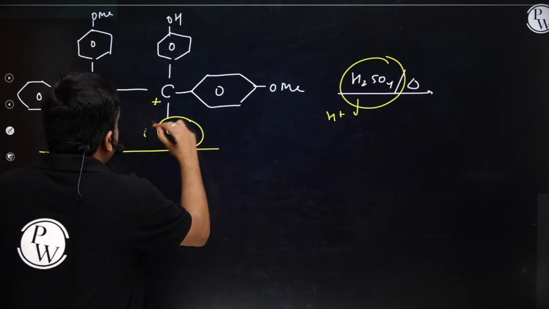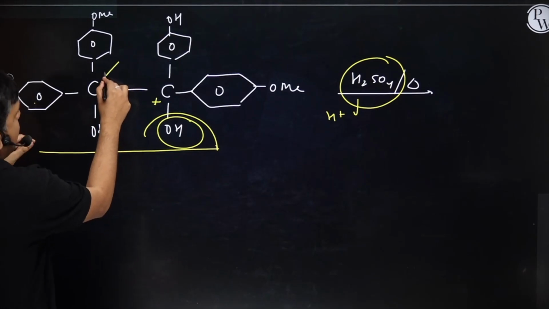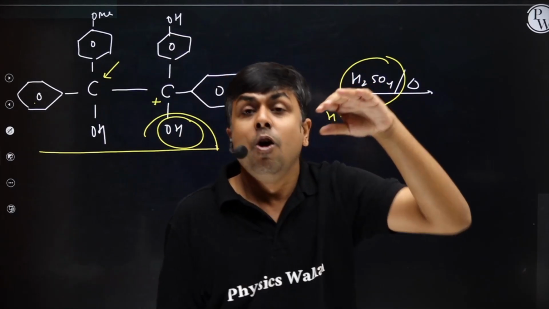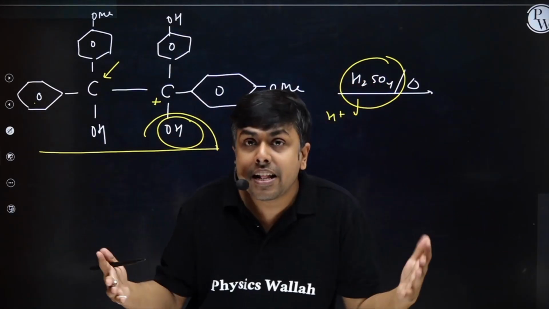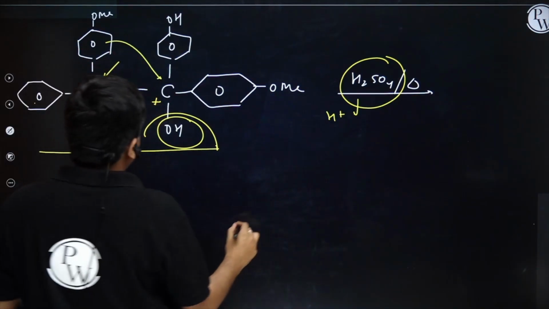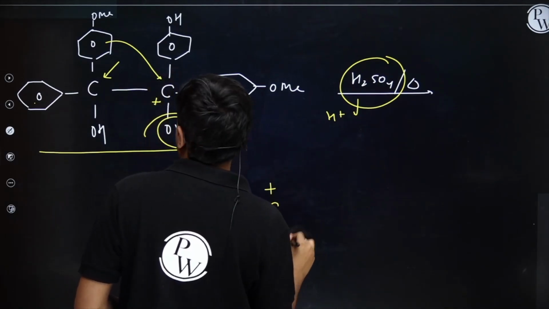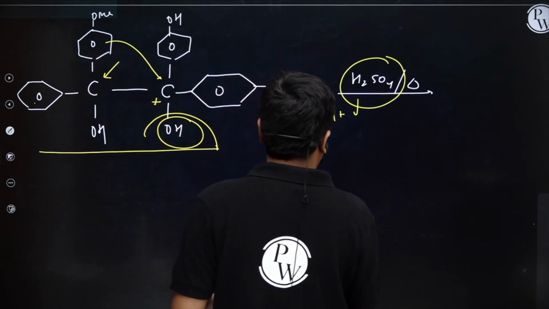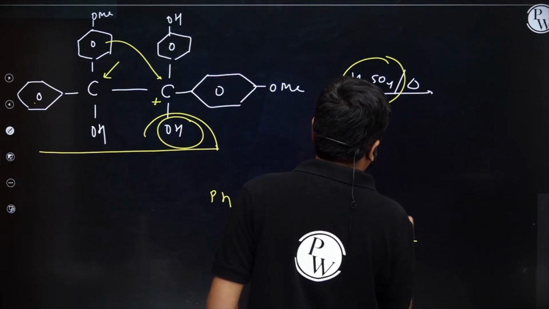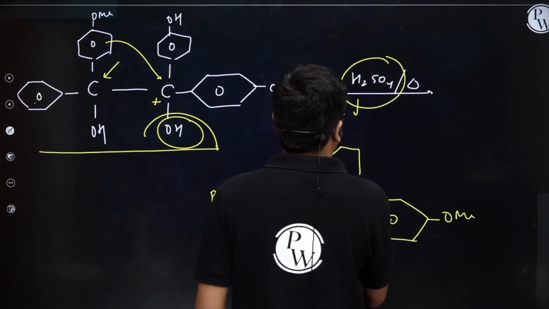Remove H2O. Now, migration. Which ring will migrate, so that I can form carbocation on this carbon? Ph and OMe. That ring will migrate which is more activated, which is having higher electron density. OMe will migrate here. I will form the positive charge here. So I will have C, Ph, positive charge, OH, C, OMe. Already one was there and one OMe has migrated to this carbon. So 2 Ph OMe and 1 Ph OH, right?